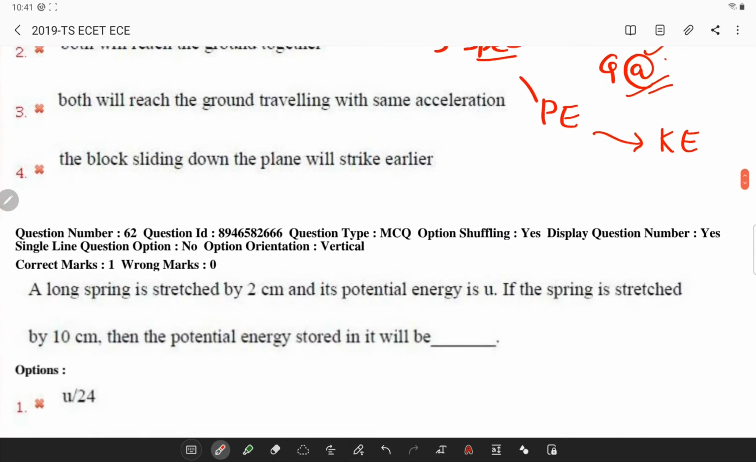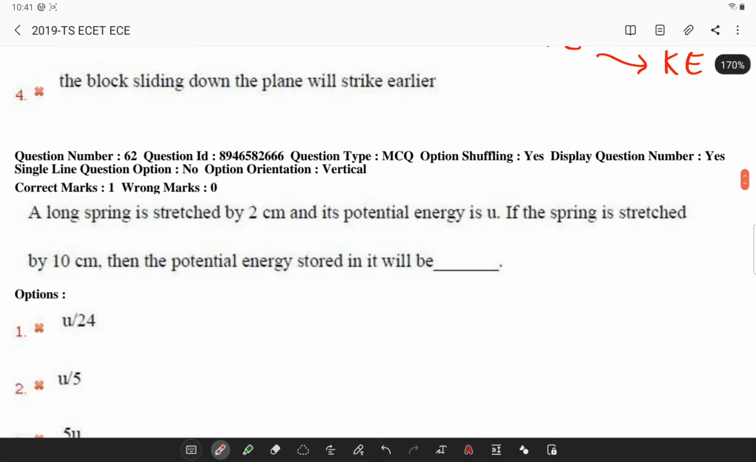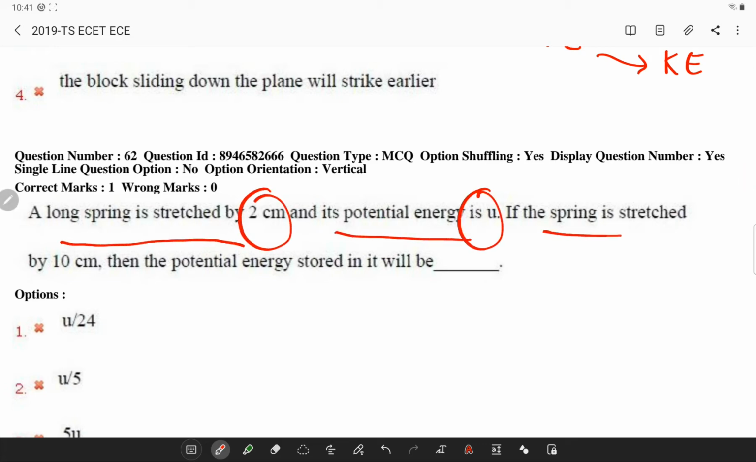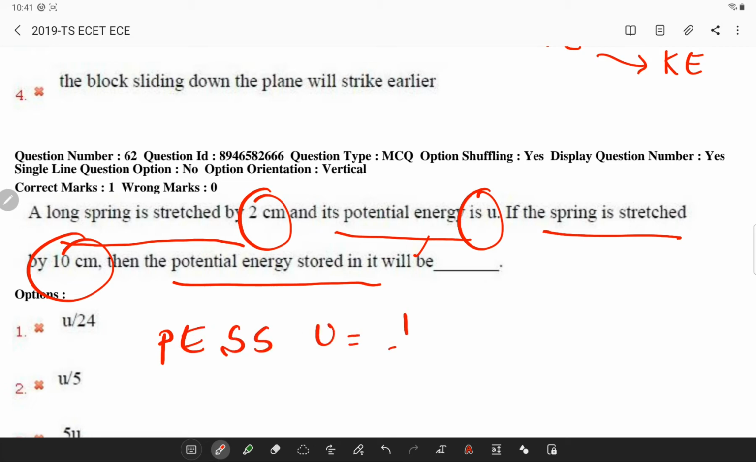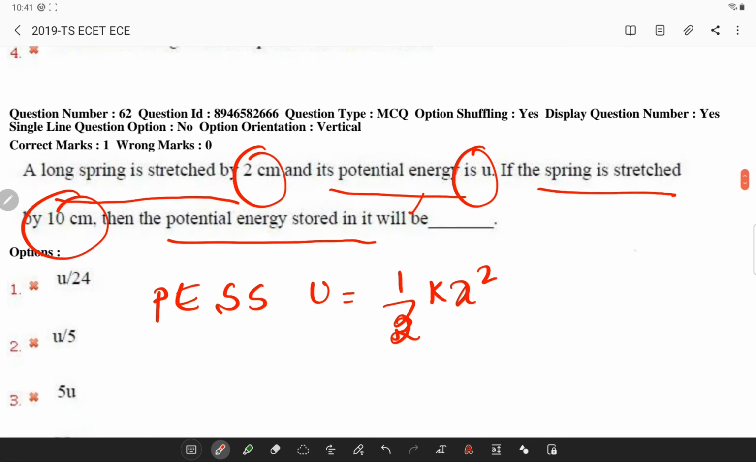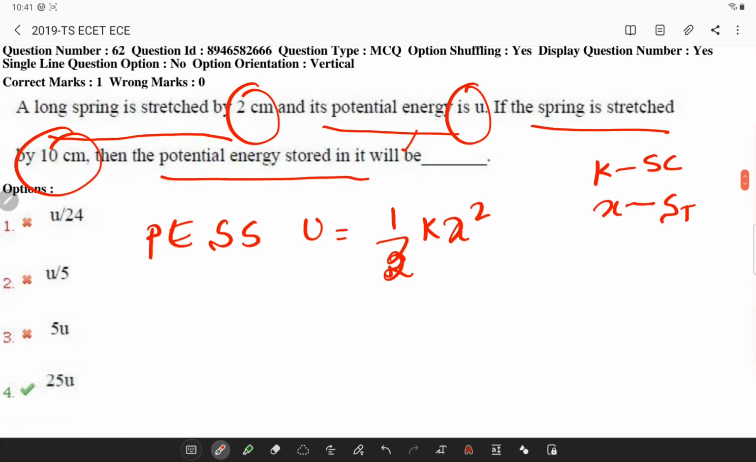Next, a spring is stretched by 2 centimeters and its potential energy is U. If the spring is stretched by 10 centimeters, what is the potential energy stored in it? The potential energy of a stretched spring is given by the formula half kx square, where k is the spring constant and x is the stretch. So in case 1, U is equal to half into k into 2 square.